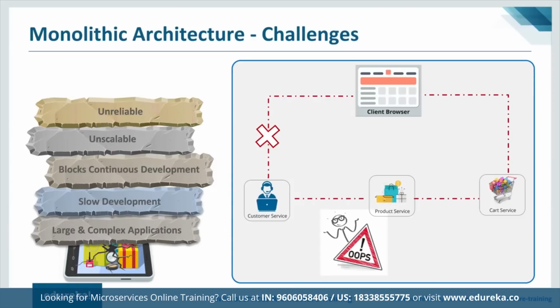Now it is pretty unreliable as well. Let me tell you how. Because of the tightly coupled components, if one of them goes down, the entire system will fail to run. What I mean by that is, if my product service fails, that will in turn lead to the downfall of my entire application, right? And because all the modules are running within the same process, a bug in any module can potentially bring down the entire process. Moreover, since all the instances of the application are identical, the bug will impact the availability of the entire application. This makes the monolithic architecture highly unstable and unreliable.